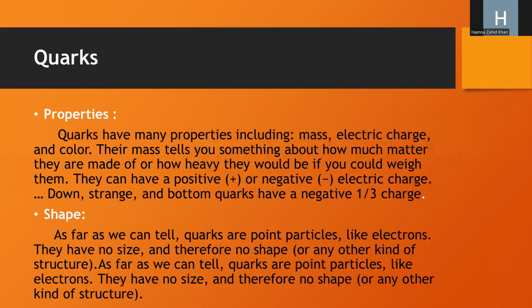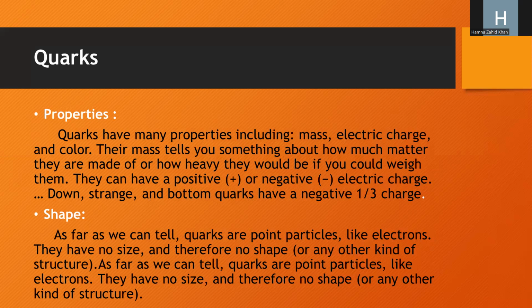Then we'll discuss the properties. Quarks have many properties including mass, electric charge, and color. Their mass tells you something about how much matter they are made of, or how heavy they would be if you could weigh them. They can have positive or negative electric charge. Down, strange and bottom quarks have a negative 1/3 charge. In these properties we discuss the mass, electric charge, and color.